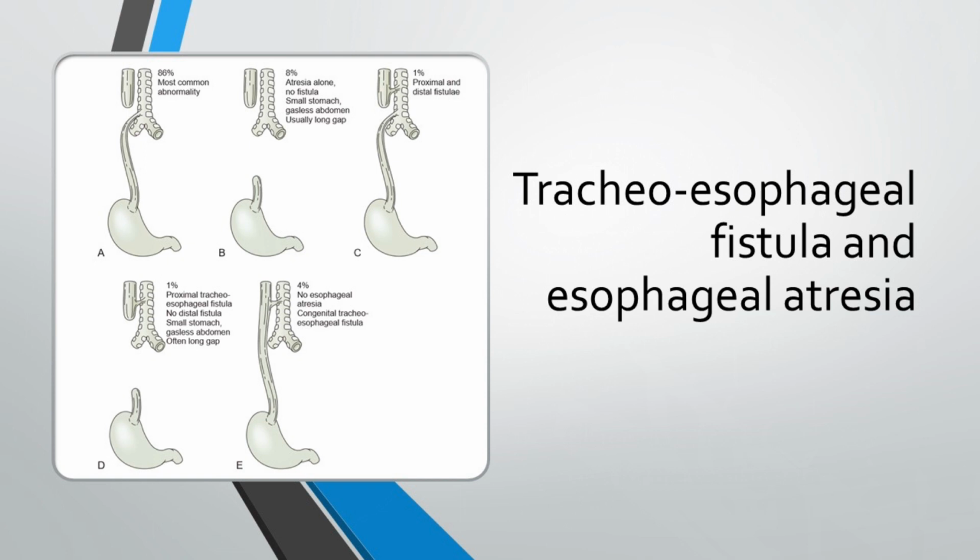Tracheoesophageal fistulas and esophageal atresias, I don't need to go through this chart. All of you are aware of the types of tracheoesophageal fistula. So the commonest that you are going to see is this variety, the type 1, where the lower esophagus is connected to the trachea and the upper is a blind remnant. And the least common is this one, where both are communicating with the trachea, and the H shape is the other one. I'm not going to go more into this because I don't know the surgical aspects of it,